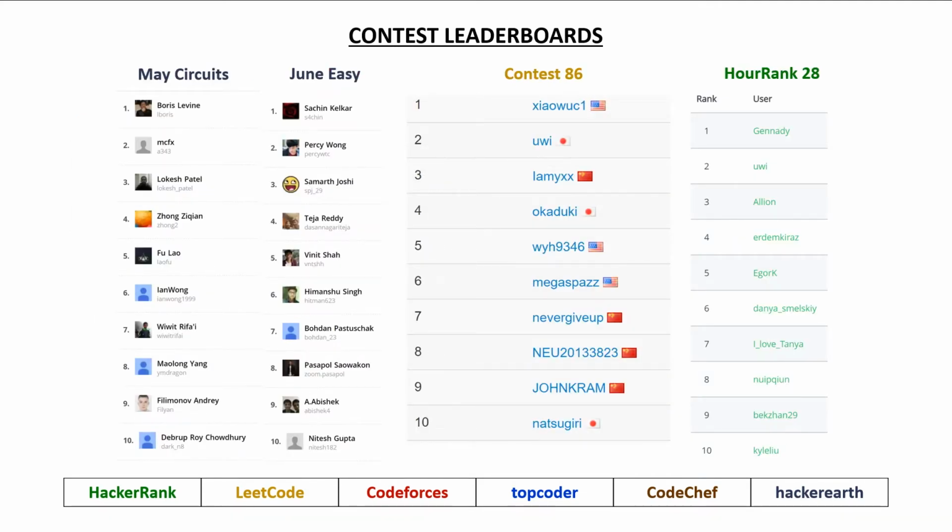Looking at the next 4 contests, the notable finishes here were Yui in second place for the LeetCode contest, as well as John Cram and Natsugiri in 9th and 10th, respectively. And in the HackerRank contest, we had Gennady, aka Tourist, in first place and Yui in second.